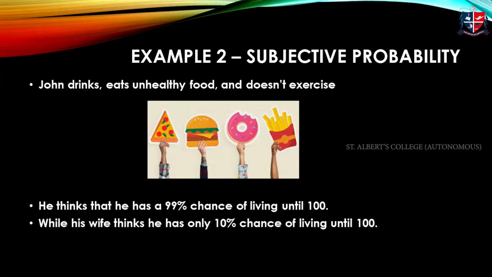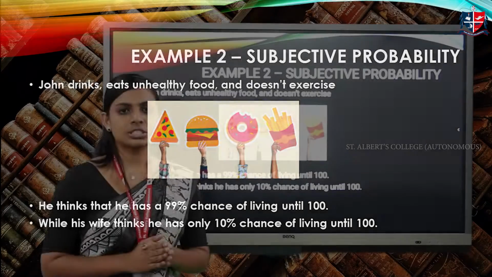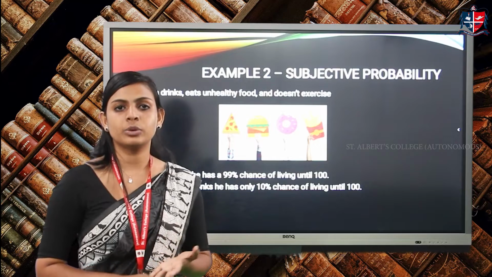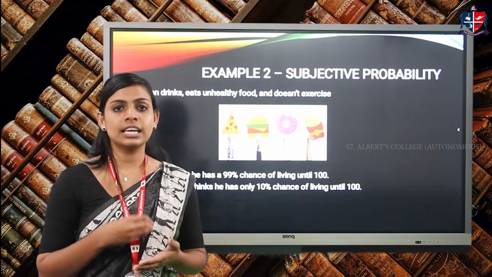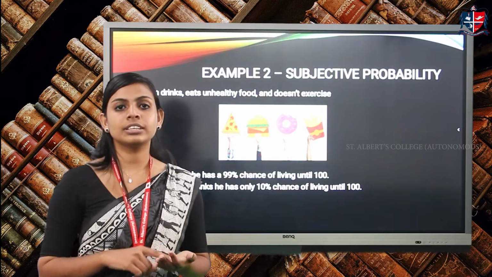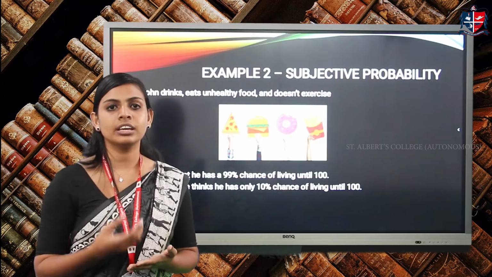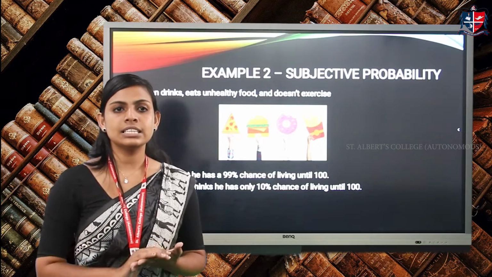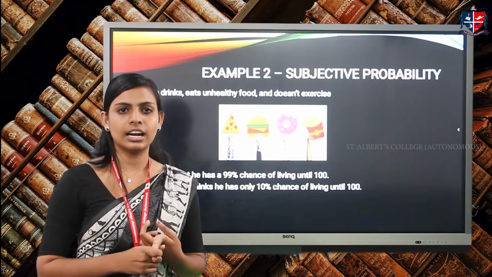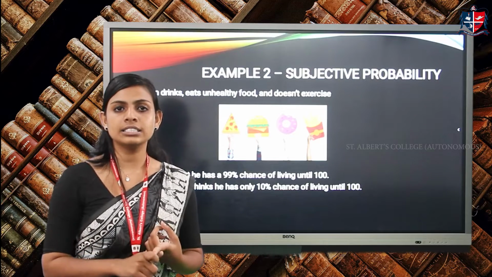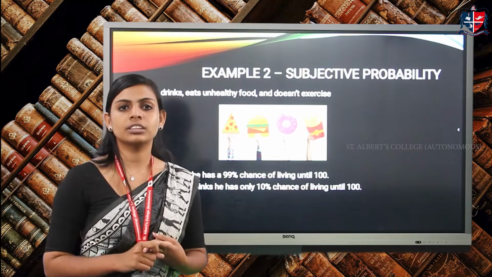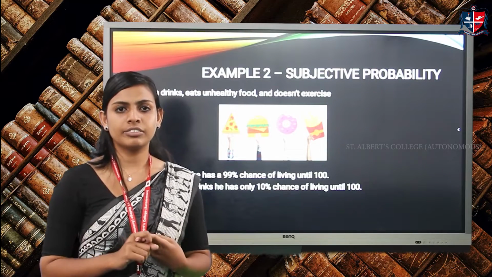Okay. So we look at one more example of subjective probability. You can see on the slide that John eats unhealthy food and does not exercise. So he thinks that he has a high chance of living over 100, but his wife thinks that he has a low chance of living over 100. So on the same event, that is, John living until 100, John thinks there is a high chance for him to live until 100, and his wife thinks there is a low chance for him to live till 100.